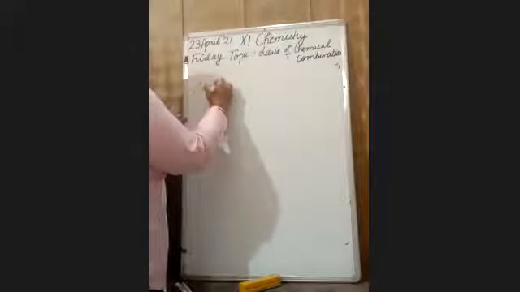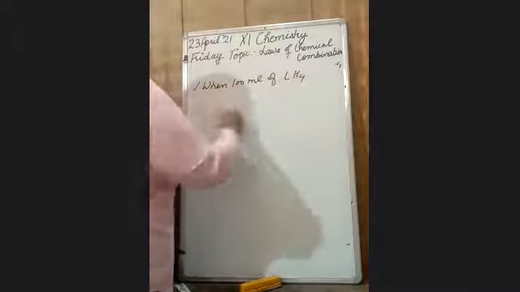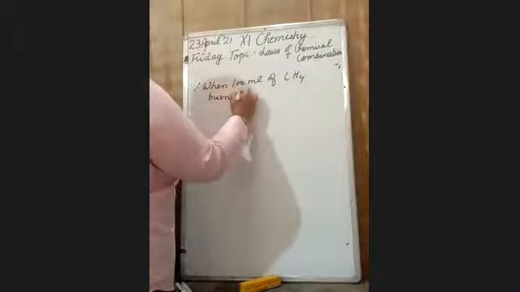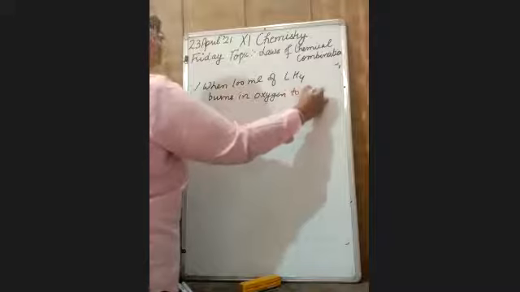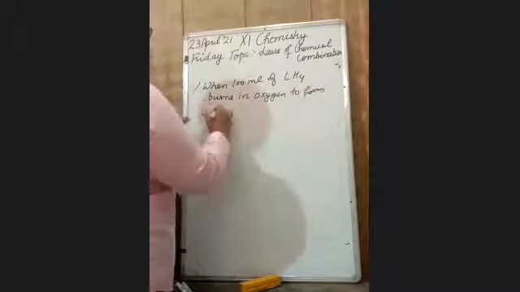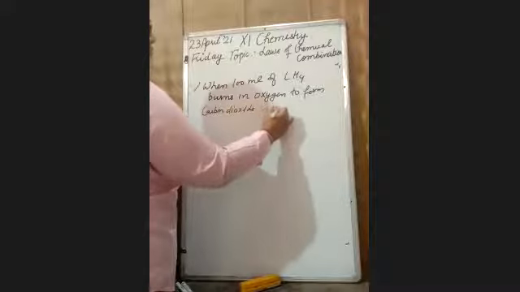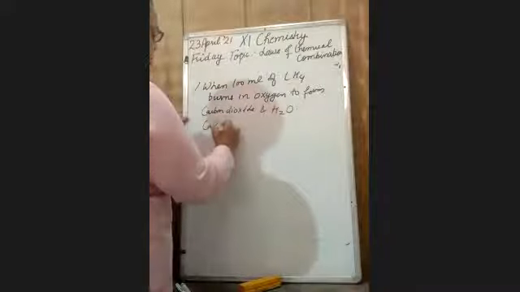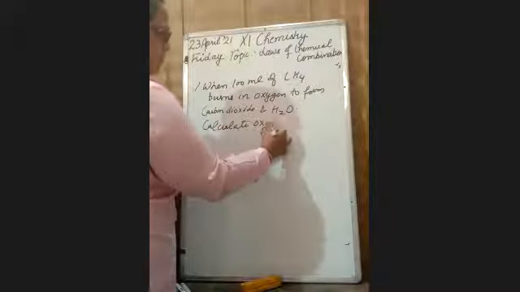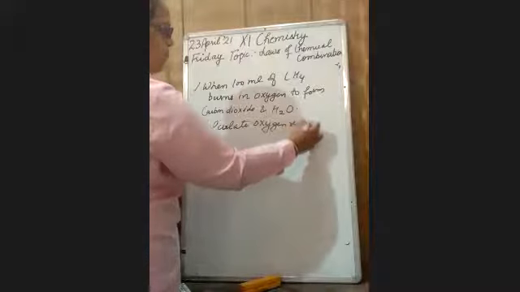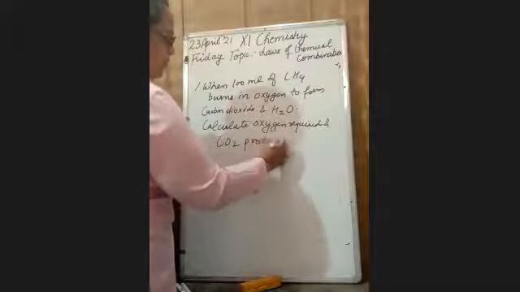When 100 ml of methane burns in oxygen to produce carbon dioxide and water, calculate the oxygen required and the CO2 produced.